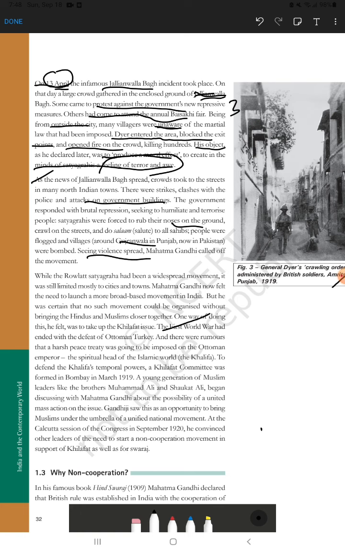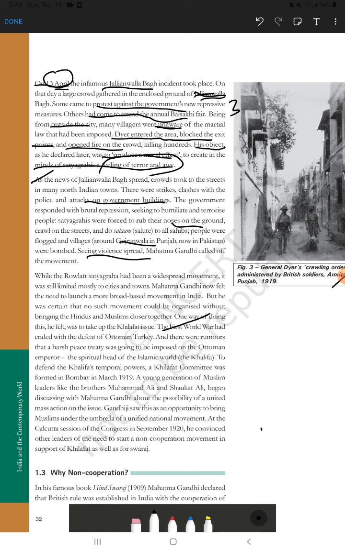Flogged means they are giving multiple warnings and all. Villages were bombed to terrorize the people. That's why Gandhi called off the Rowlatt Satyagraha. Hope this part is clear. I told it one time, I repeated it also one time. If you have any doubt, please write it in the comments. Then we will go to the last part of the first part of our chapter, that is the Khilafat movement.